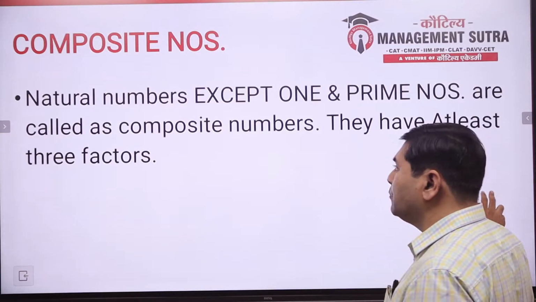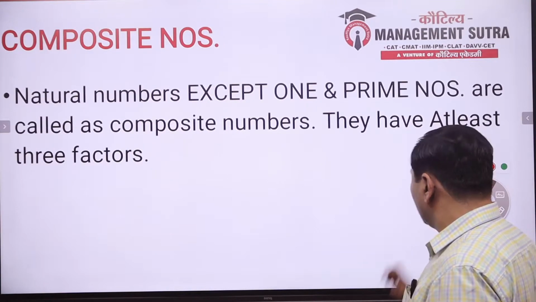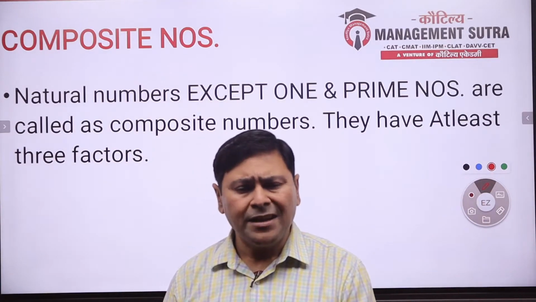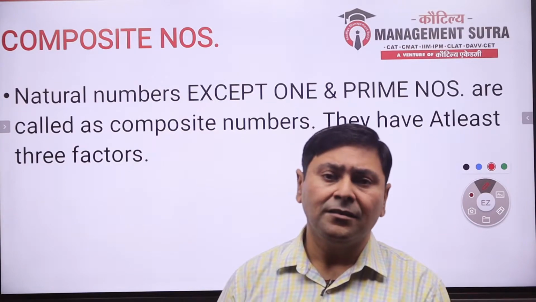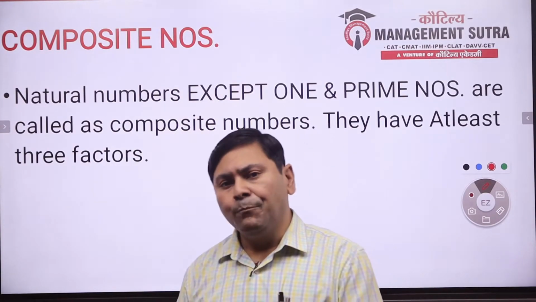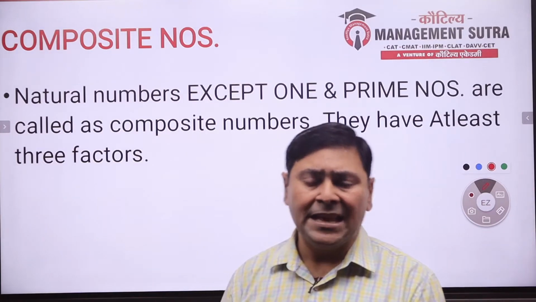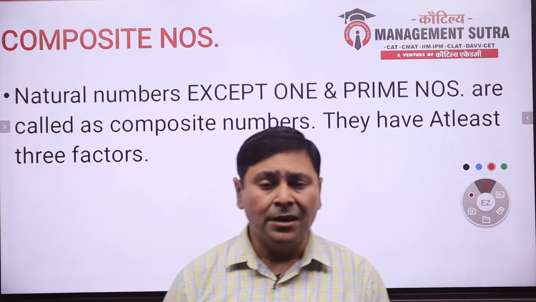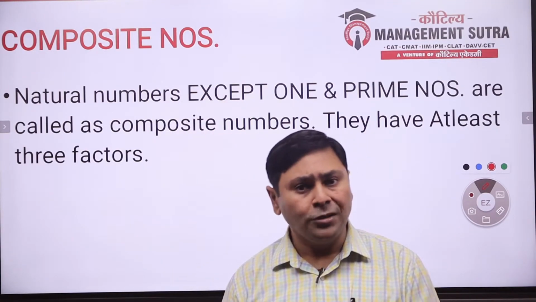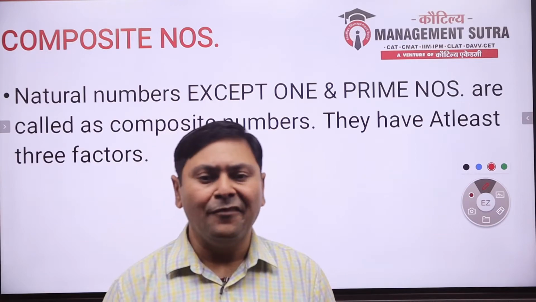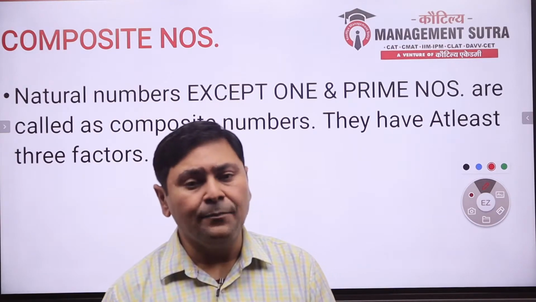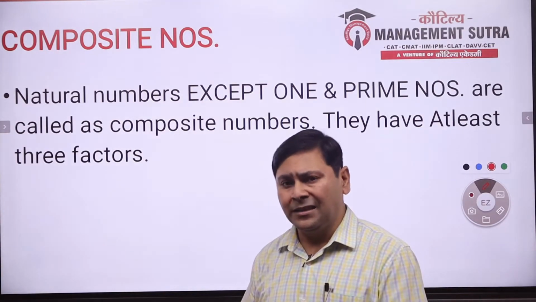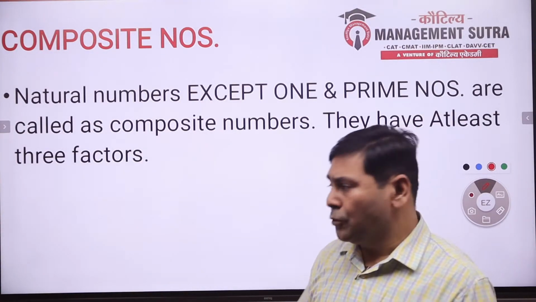Now, what are composite numbers? Now the other term is composite numbers. Composite numbers are numbers having 3 or more than 3 factors. A number that is divisible by at least 3 numbers: 1, itself, and at least one other factor. These are known as composite numbers. So the numbers which are divisible by other numbers are known as composite numbers.